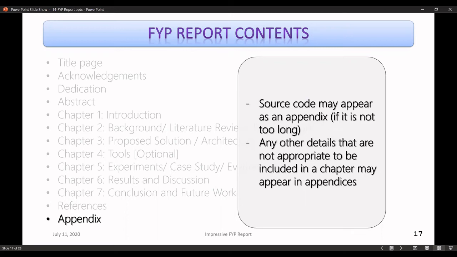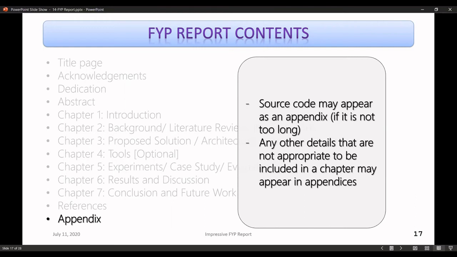If you conducted a survey, it's not a good idea to include the questions that were asked in the chapter. Maybe it was a 3-page questionnaire-based survey. You don't have to include the questionnaire in the chapter. You can include it towards the end of the report as an appendix.